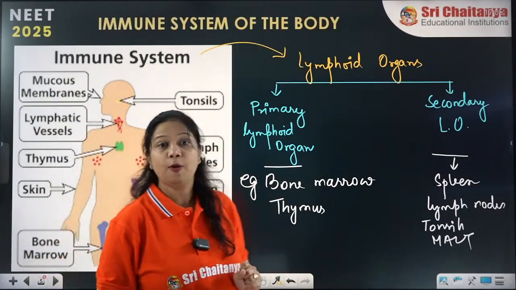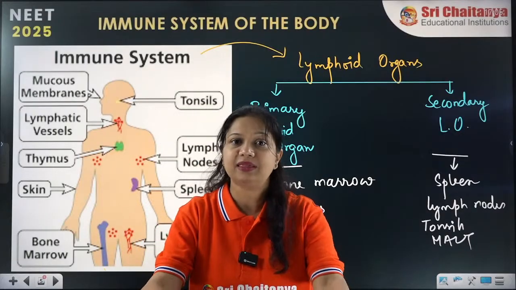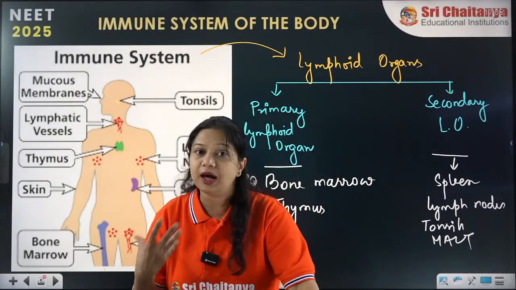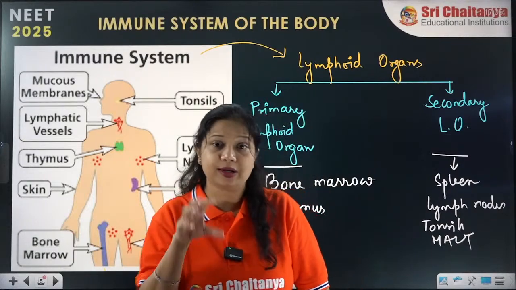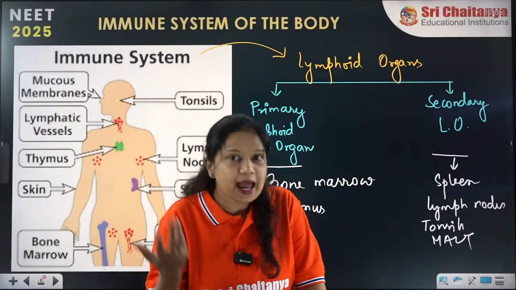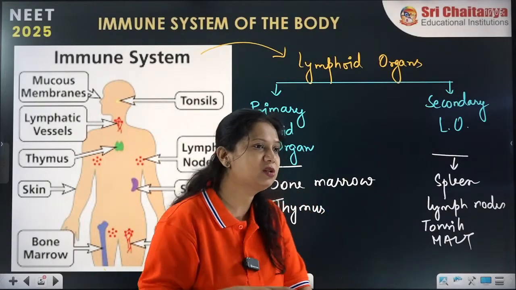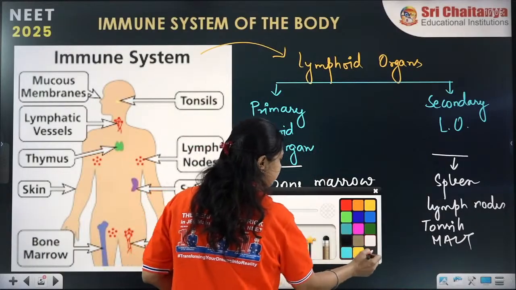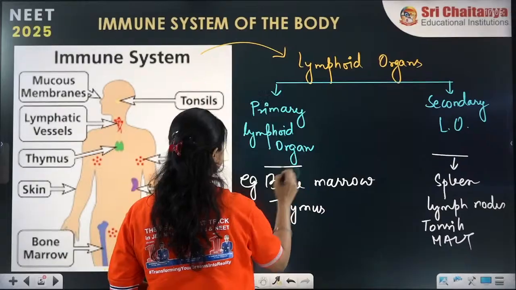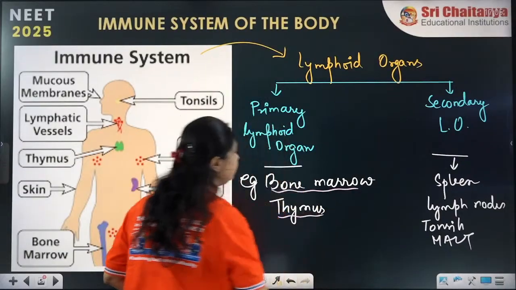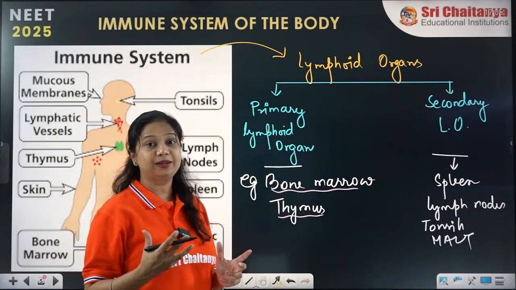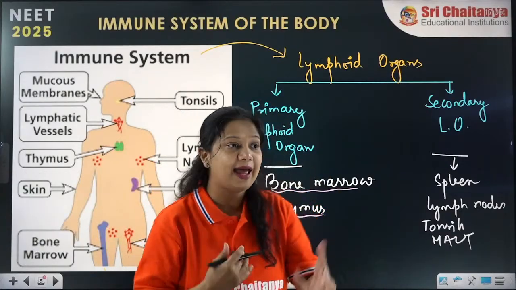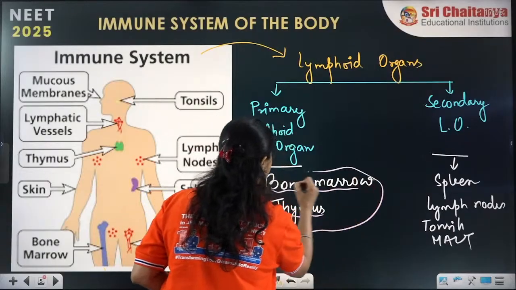First it is the bone marrow and thymus. They are called the primary lymphoid organs because all our WBCs, the most important lymphocytes, are formed and activated here. Bone marrow and thymus are the structures where lymphocytes are produced and activated.